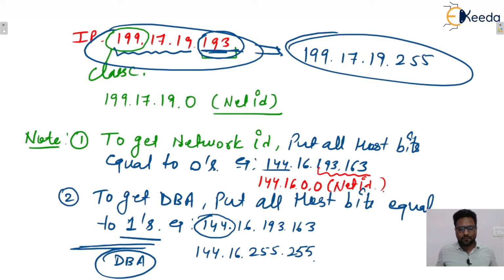Okay, I hope this concept is clear to everyone. Now I will take some examples and let you know the meaning of the DBA, why it is used and why it is assigned for every network. So let me consider one example: let's say two networks are there.